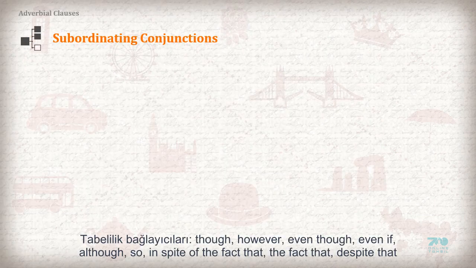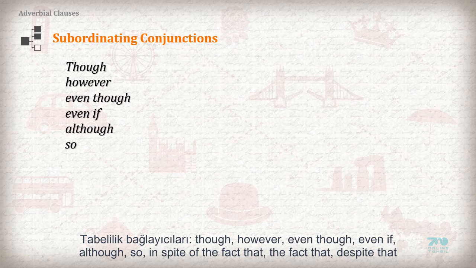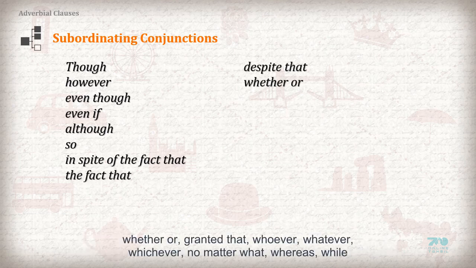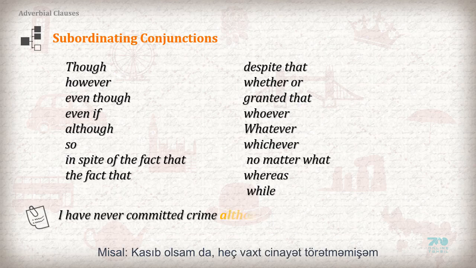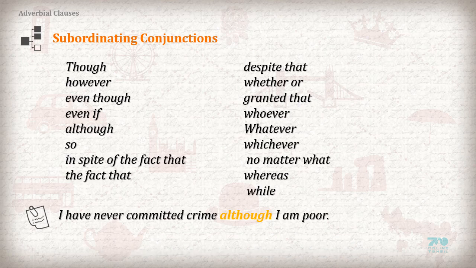Subordinating conjunctions: though, however, even though, even if, although, so, in spite of, the fact that, despite that, whether or, granted that, whoever, whatever, whichever, no matter what, whereas, while. Example: I have never committed crime although I am poor. Although I am poor, I have never committed crime.